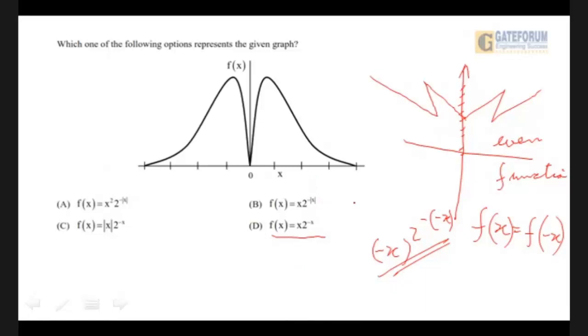Let us take this one. So this would be f of minus x I'm taking. This is f of x already given, so I'm taking f of minus x. That would be minus x into 2 to the power minus of minus x mod, which is alright, but then this minus changes the whole affair. So they are not similar.